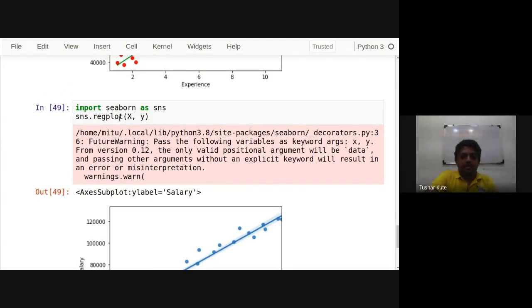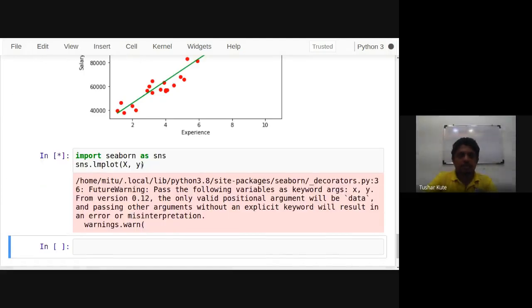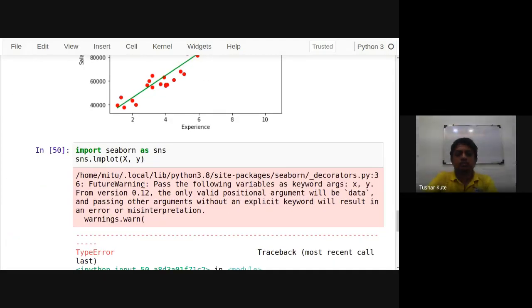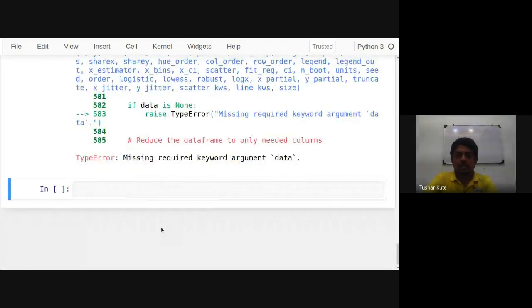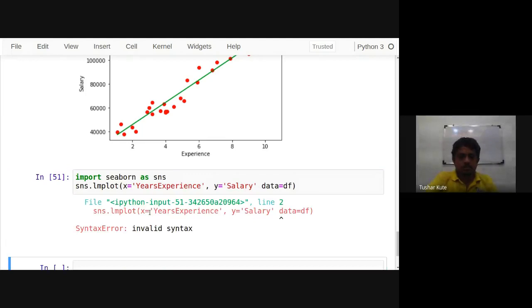There is one more concept called lmplot also, but I think I need to pass the parameters there. lmplot is used for a dataset basically. data is equal to df, and here you have to pass x is equal to years experience and y is equal to salary.